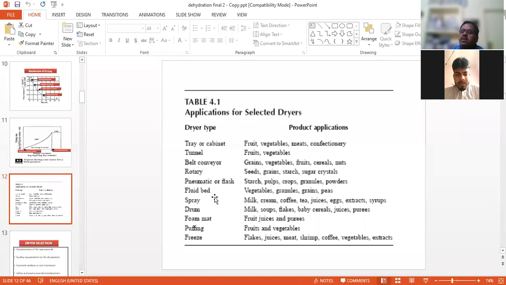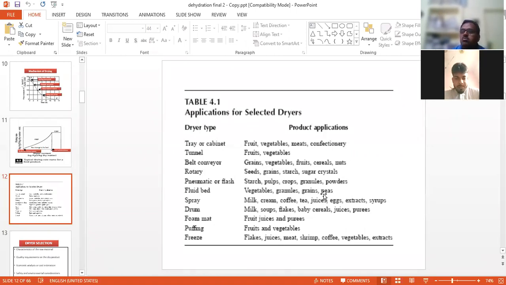So simply they can warm up the rice before the boiling temperature, and then that rice goes for fluidized bed drying, in order to get the moisture removed by the air. With a fluidized bed, we can dry the rice or grains, which we cannot do by using spray drying or drum drying. That is why the fluidized bed dryer is used for grains, vegetables, and peas.